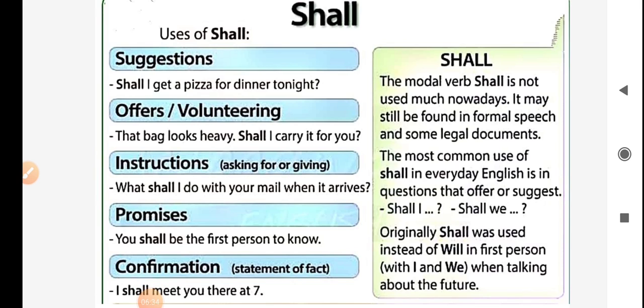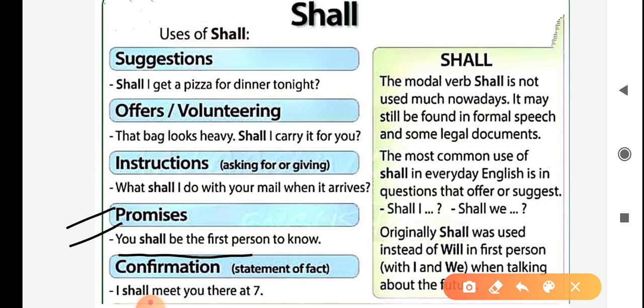Here is a note for you. We use shall with third person and second person when sentences are based on promises to someone. For example, as it is given here, you shall be the first person to know.